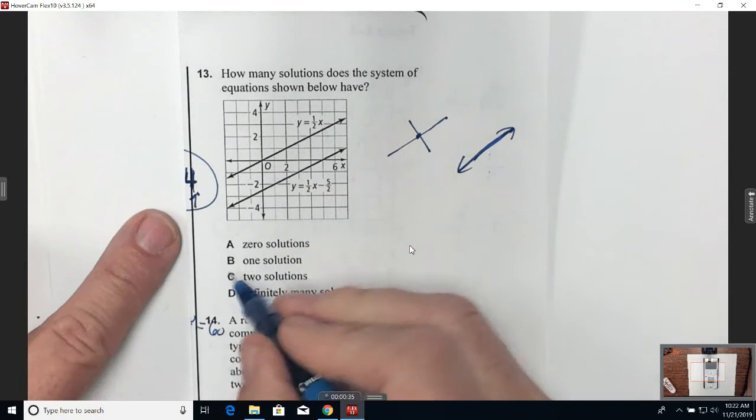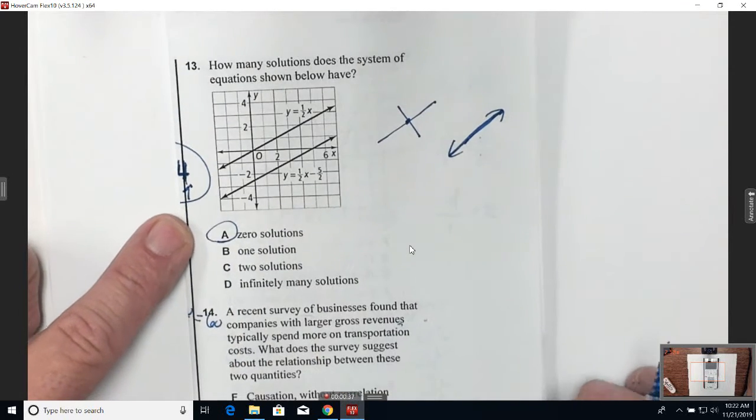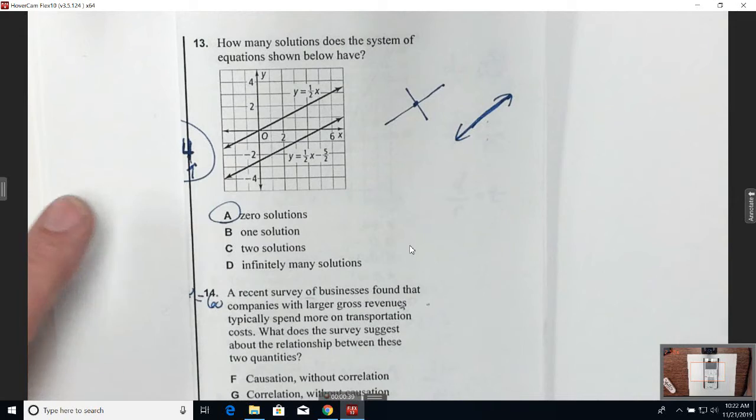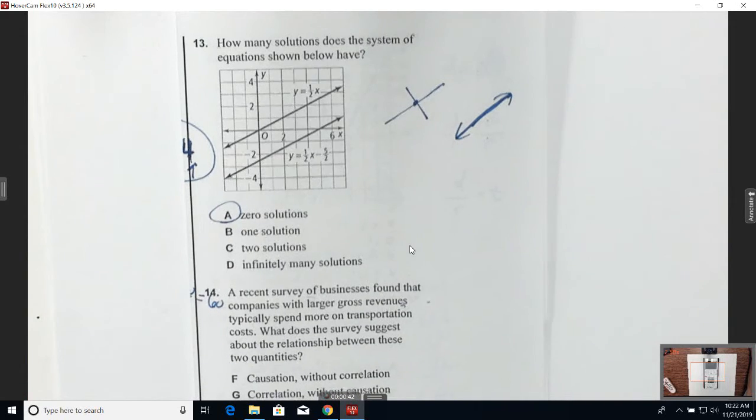So which one says no solutions or zero solutions? That would be A. Zero and no, same thing. Right, let's go to 14.